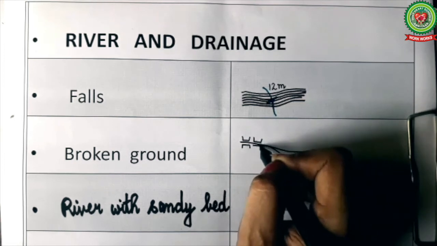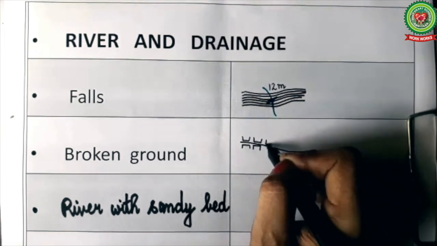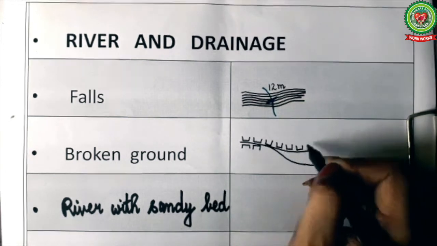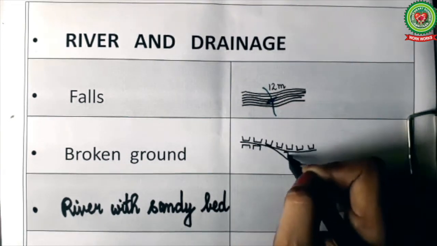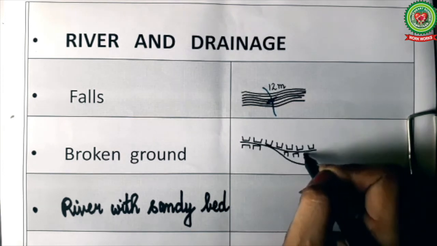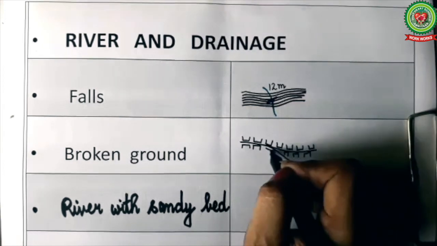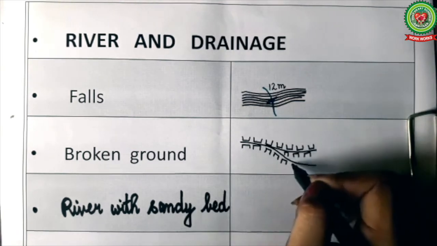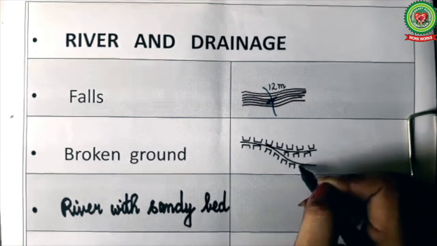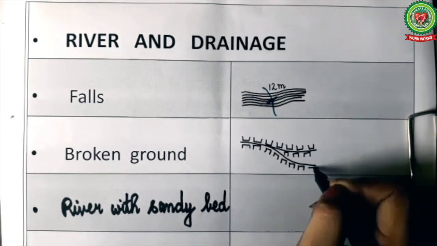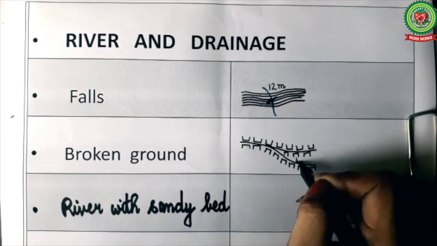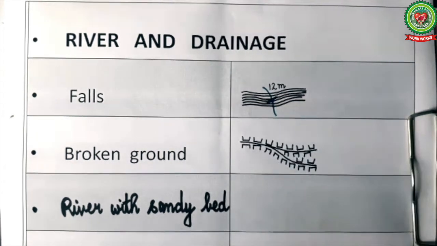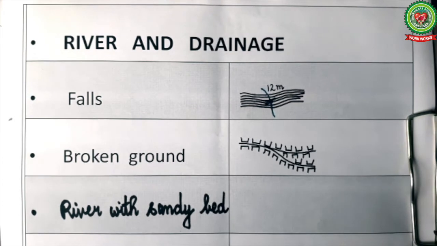So inverted brackets are drawn like this on both sides of the streams. So this is the symbol of broken ground. Broken ground is actually formed along the stream due to erosion of soil caused by heavy flood. So broken ground indicates that this area has seasonal floods.